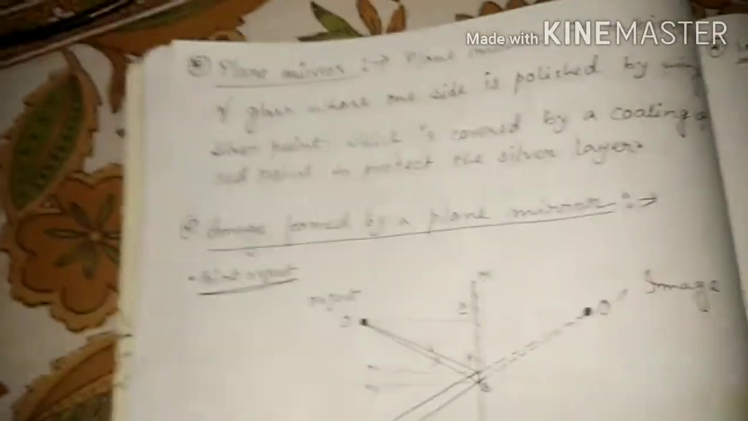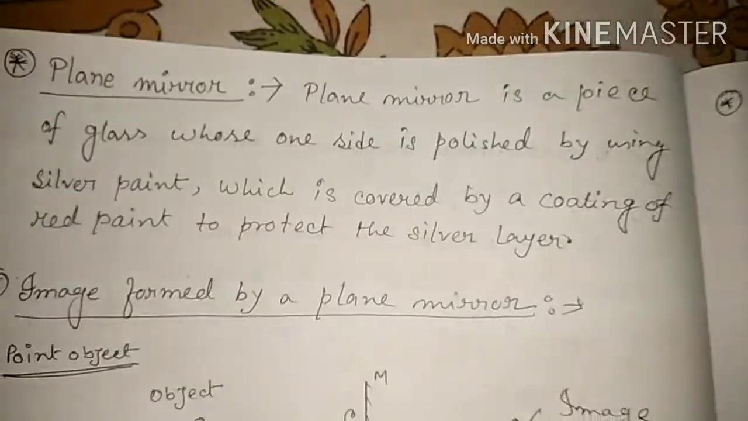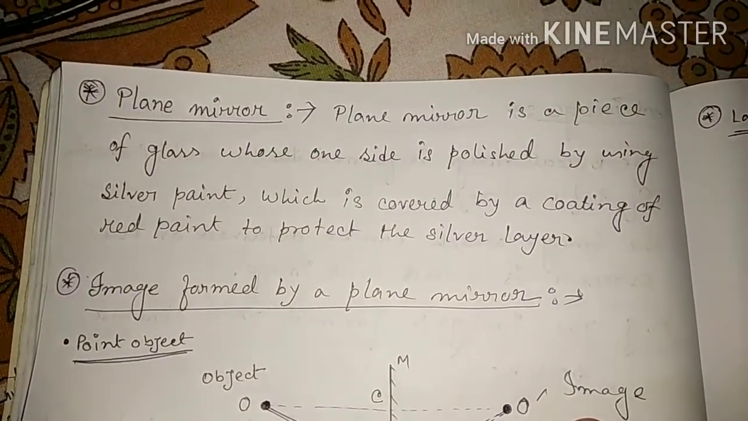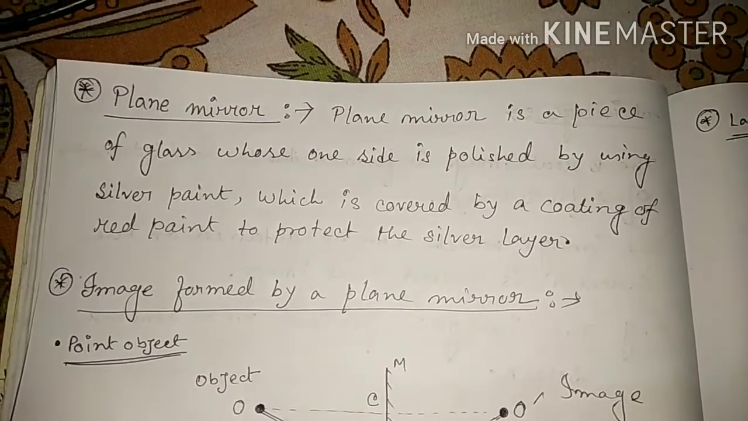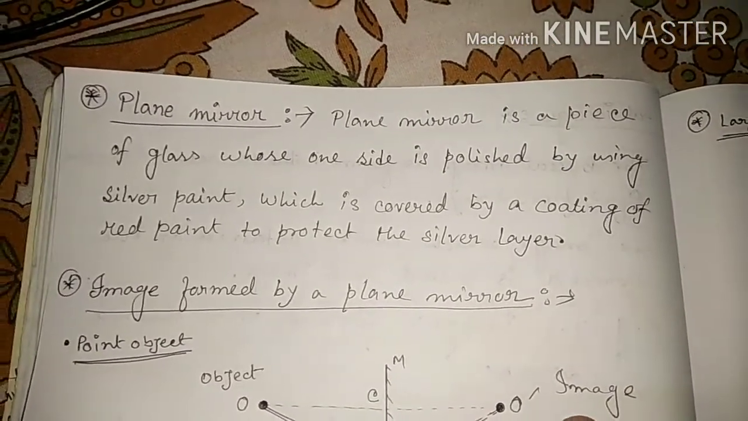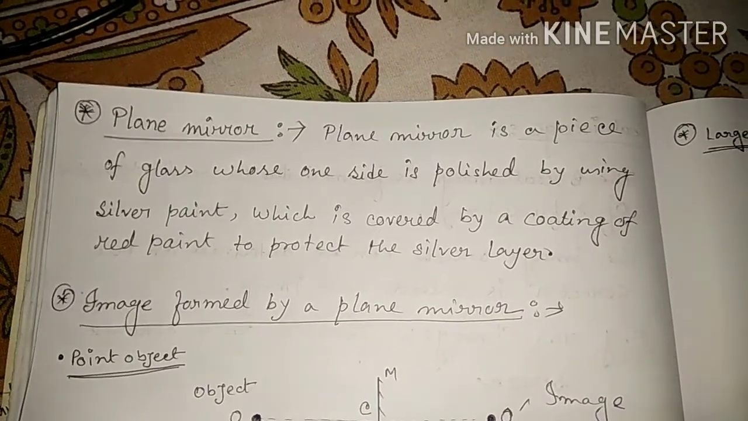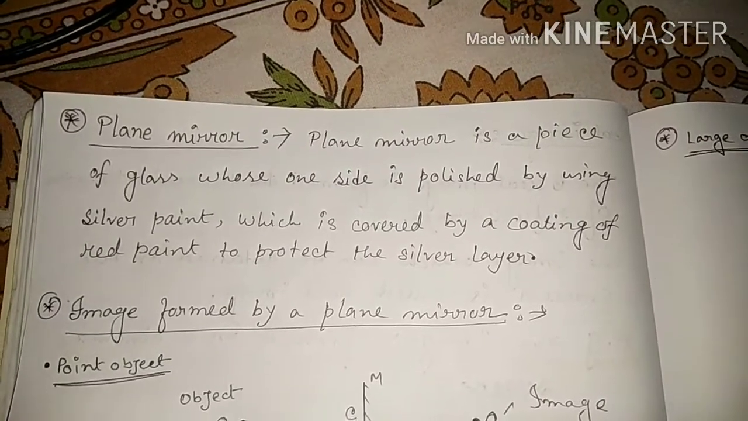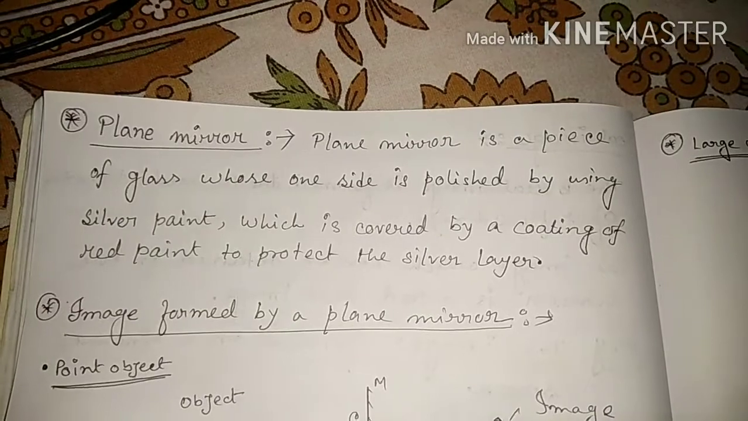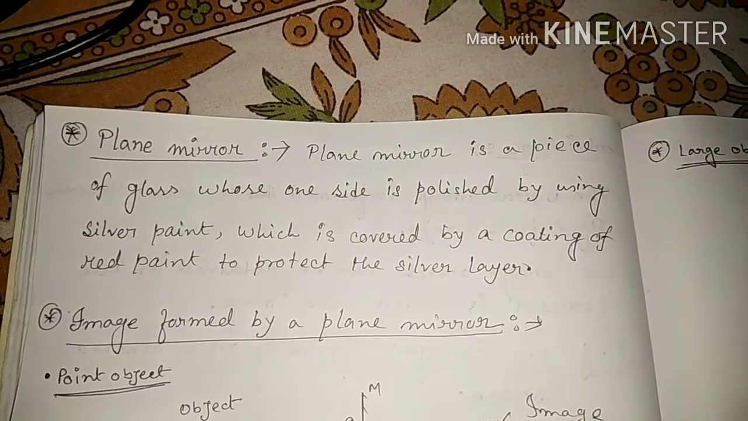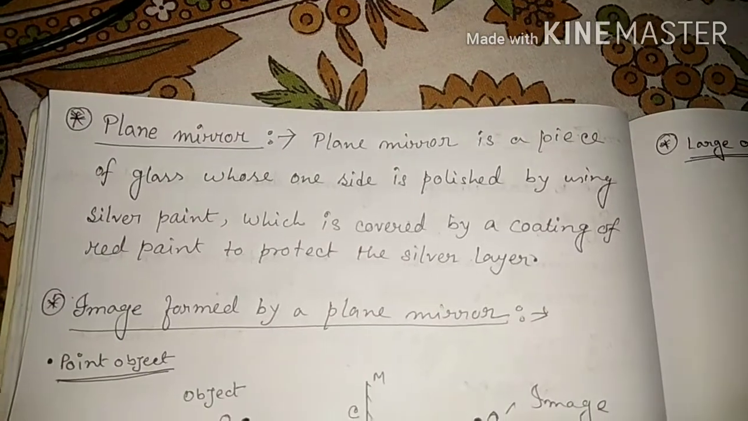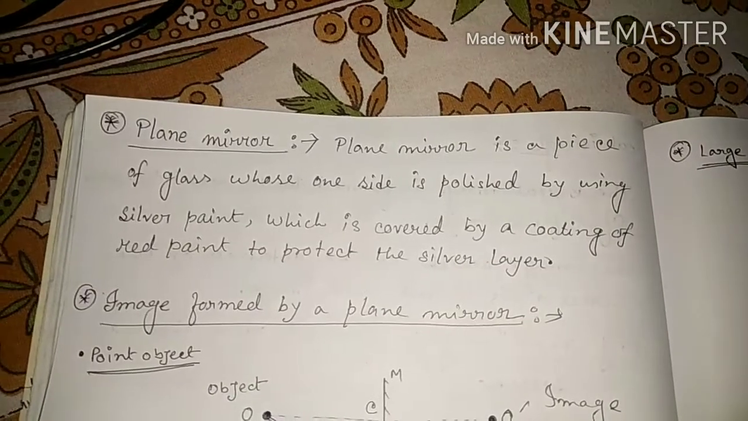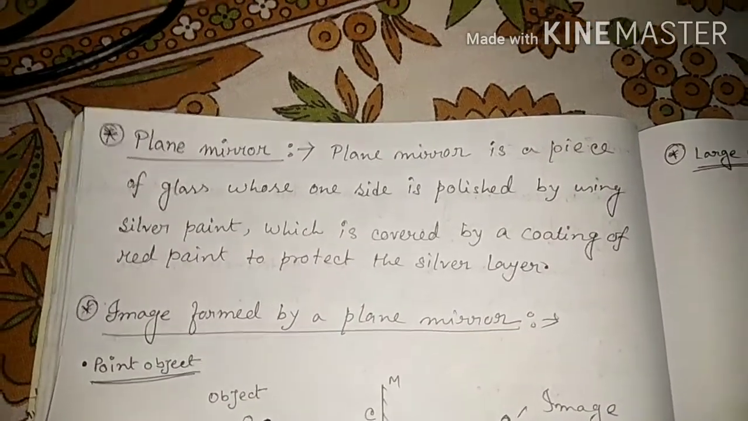What is a plane mirror? It is in everybody's house. A plane mirror is a piece of glass whose one side is polished using silver paint, and which is covered by a coating of red paint to protect the silver layer. If you see the mirror in your home, one silver coating is there, and behind it wood. Nowadays wood is not used. The red paint is also there. Red paint protects the silver coating. Because of that silver coating, light rays are reflected more. That is called a plane mirror.